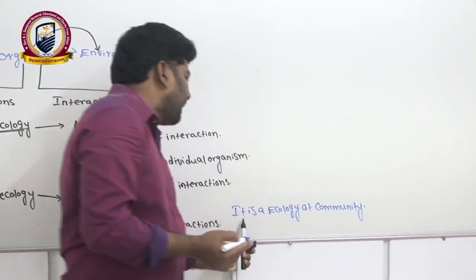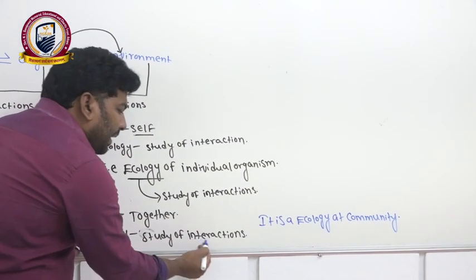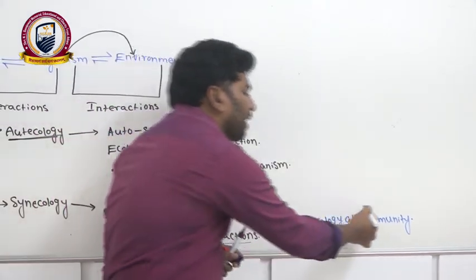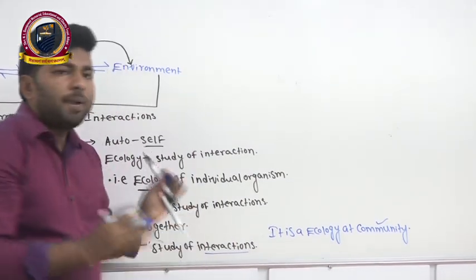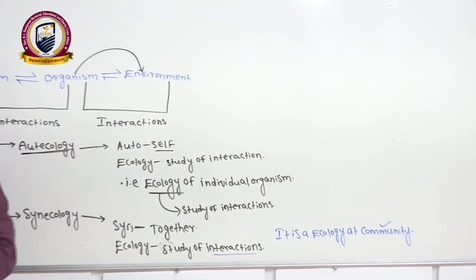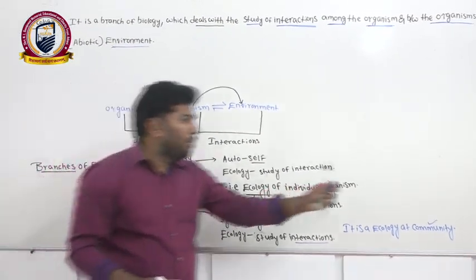If you see here, it is ecology at community level. Study of interactions at community level, we can call it synecology. The study of interactions between the organisms or between their environment, we are studying at community level.